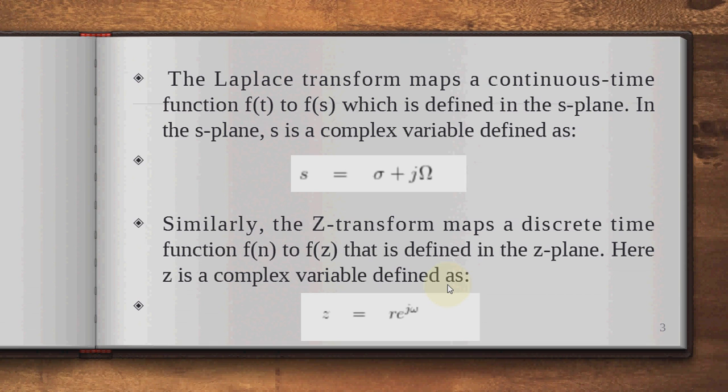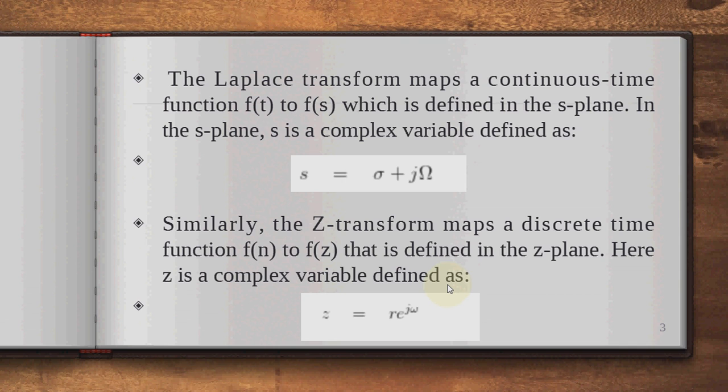So the Laplace transform maps the continuous function f(t) to F(s); that is, it converts the time domain signal into the s domain signal, which is defined in the s-plane. And s is the complex variable defined as s = sigma + j omega. Similarly, the Z transform maps the discrete-time function f(n) to F(z), which is defined in the z-plane. Here z is the complex variable defined as z = r e^(j omega).